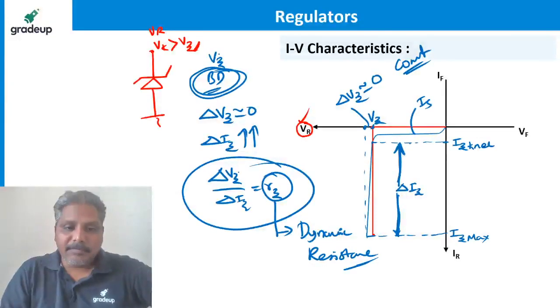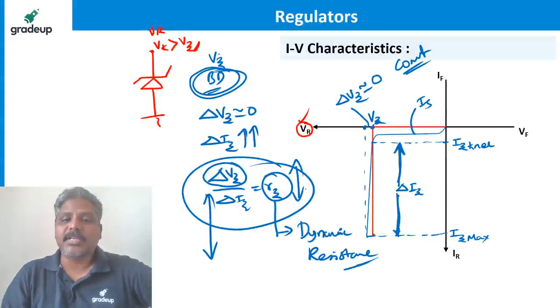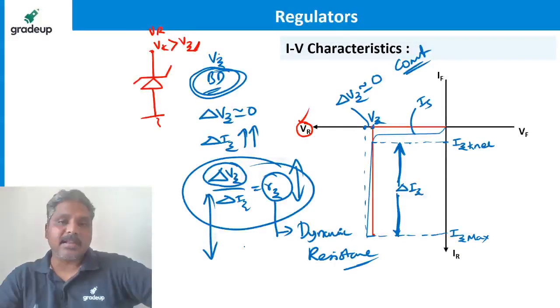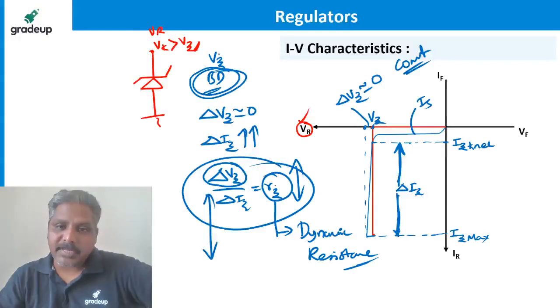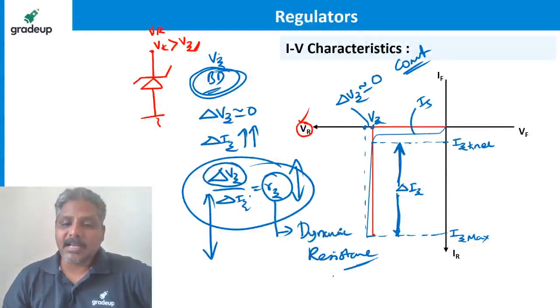If voltage changes very slightly but current changes by a very large amount, the change can happen very large, but its value is very small. Why? Because a large change in Iz results in a small value of Rz. So this is called dynamic resistance.